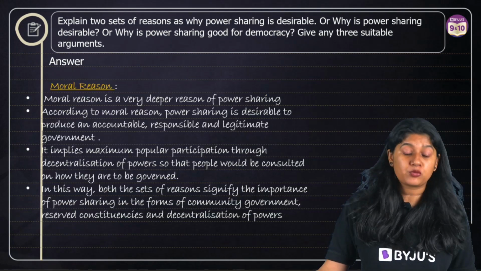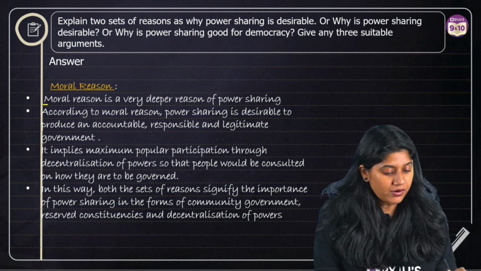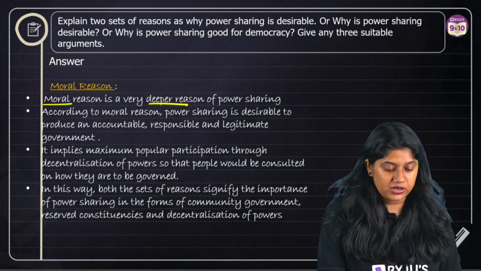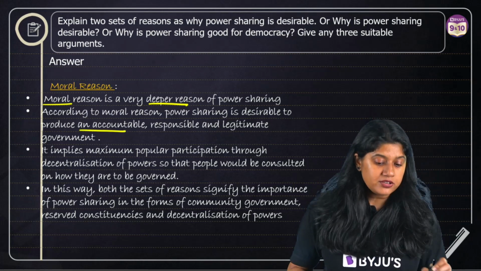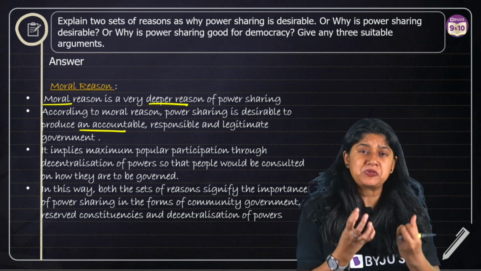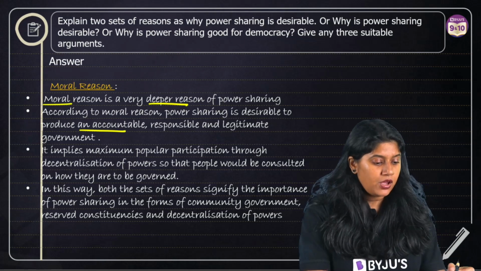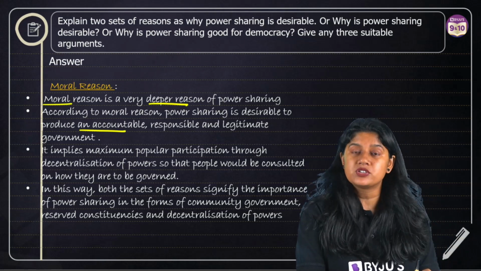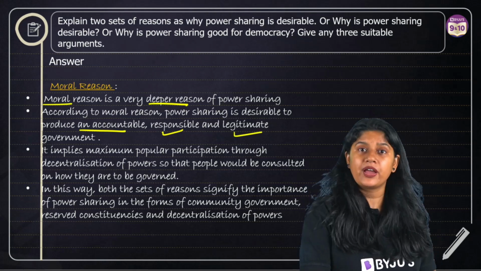Talking about the next part, which is the moral reason, we can state that the moral reason is a deeper reason for power sharing, right? Because power sharing is basically about the government sharing power. If the government is sharing the power, they produce more accountability, they show they're responsible, and there's a legitimate government, right?